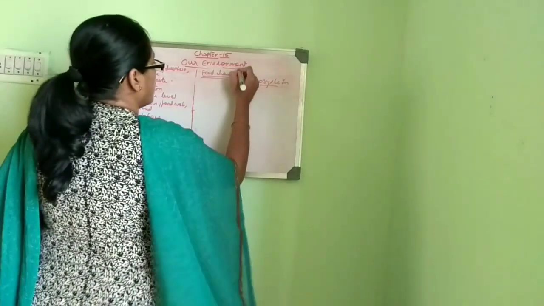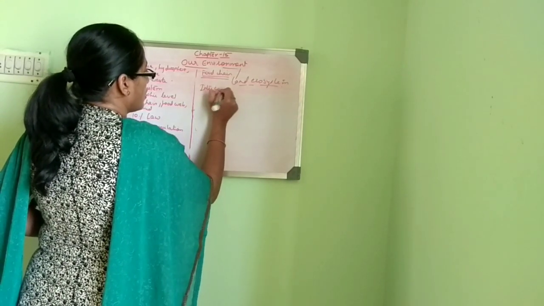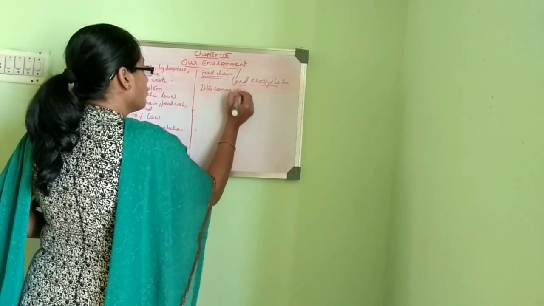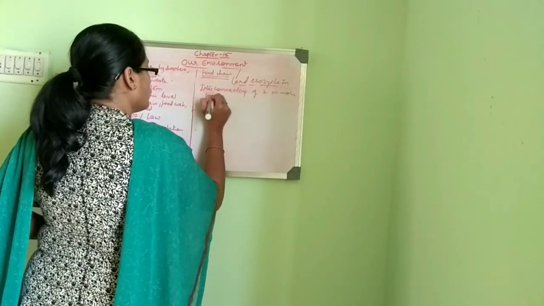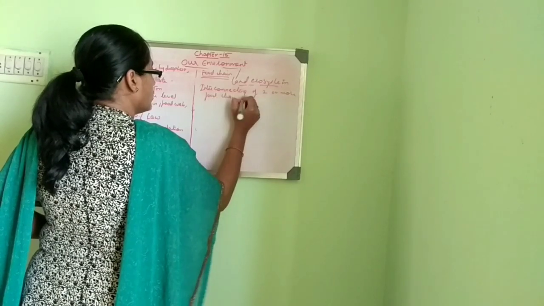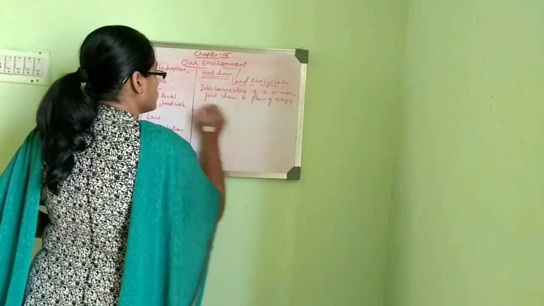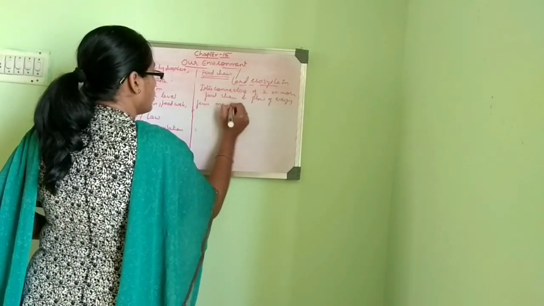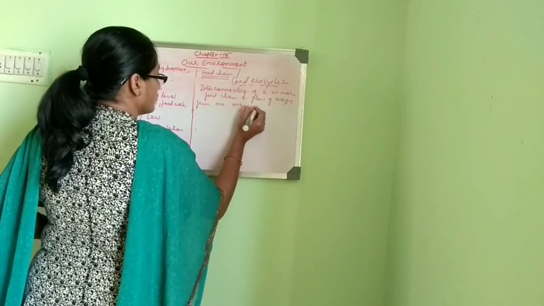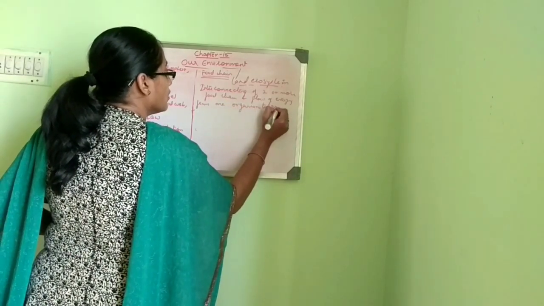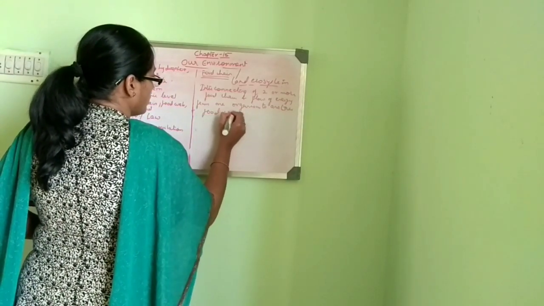So the interlinking of food chains, interconnecting two or more food chains and flow of energy from one to another, is known as food web.